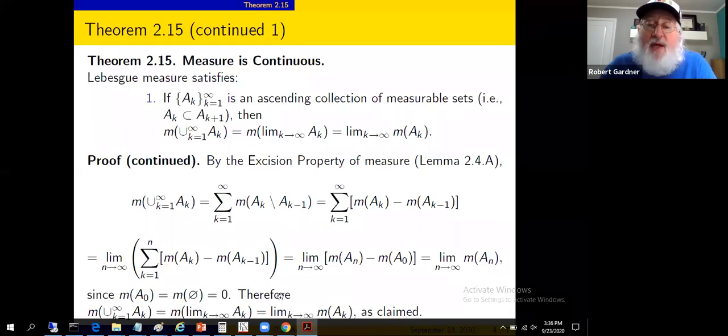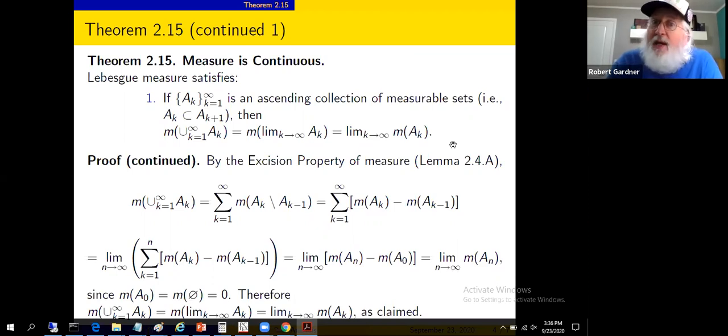I made a comment about that down below. And then we've got a limit of the measure of a sub n. That's exactly what we claimed. Well, I guess we had k's instead of n's, but that's exactly what the claim was. So we've got the measure of the union, that is the measure of the limit equal to the limit of the measures, replacing the dummy variable n with a k down here to match up with the statement.